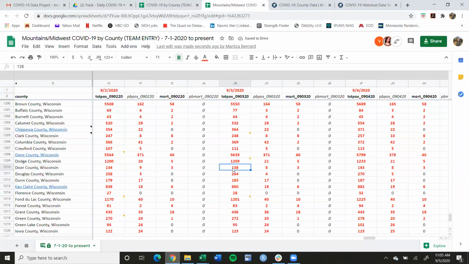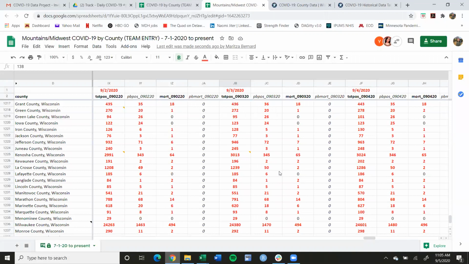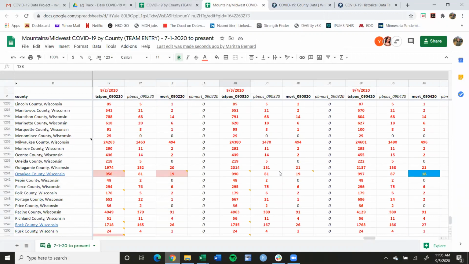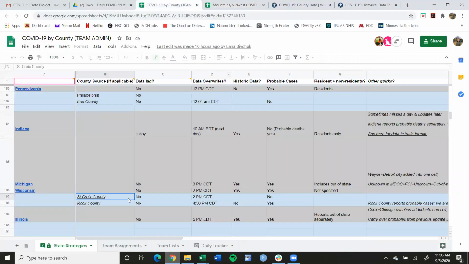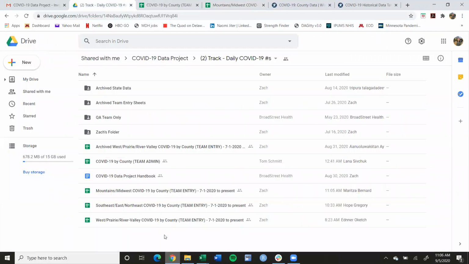Okay. And then the third main type is when there are likely different sources being used between our daily numbers and the comparison data sets. One example of that is St. Croix County in Wisconsin. You'll see there are different numbers. We're reporting 666. Johns Hopkins University and USA Facts are reporting 657, and NYT is reporting 677. One thing you can check to see what we're using for data entry is the team admin sheet, which is also located in the daily COVID numbers folder.